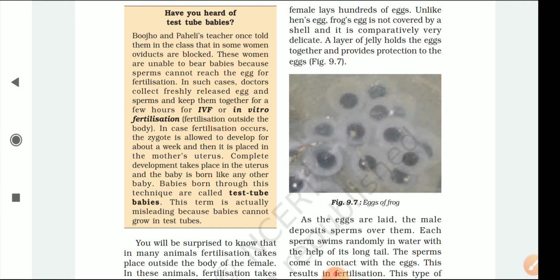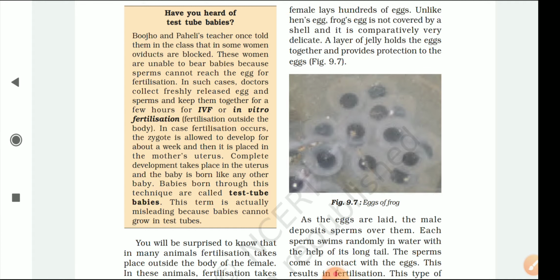Internal means inside the body. Like you have seen in the case of humans, when the sperms go inside the body of the female, the fusion of male gamete and female gamete is possible in the fallopian tube, and the fallopian tube is inside the woman.